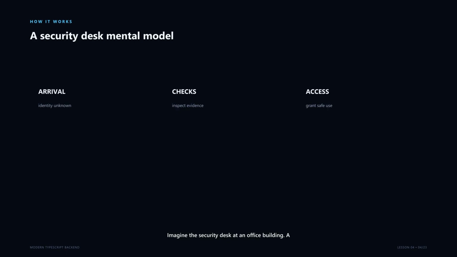Imagine the security desk at an office building. A person arriving at the door is not immediately treated as an employee. The guard checks an identity card, compares details, and only then grants the appropriate access. Narrowing works in a similar way. A value begins with a broad type. Each runtime check provides evidence, and inside the matching branch, TypeScript gives us safer access. The analogy ends there. TypeScript is not verifying a person's identity. It is following our program's control flow and updating its understanding of a value.